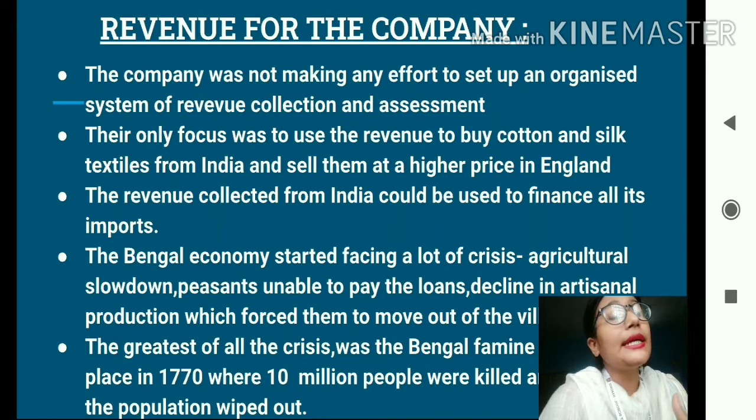Then the artistic activities, the artistic production in the country also declined, and as a result, the various artists who were engaged in various activities were forced to move out of their village.